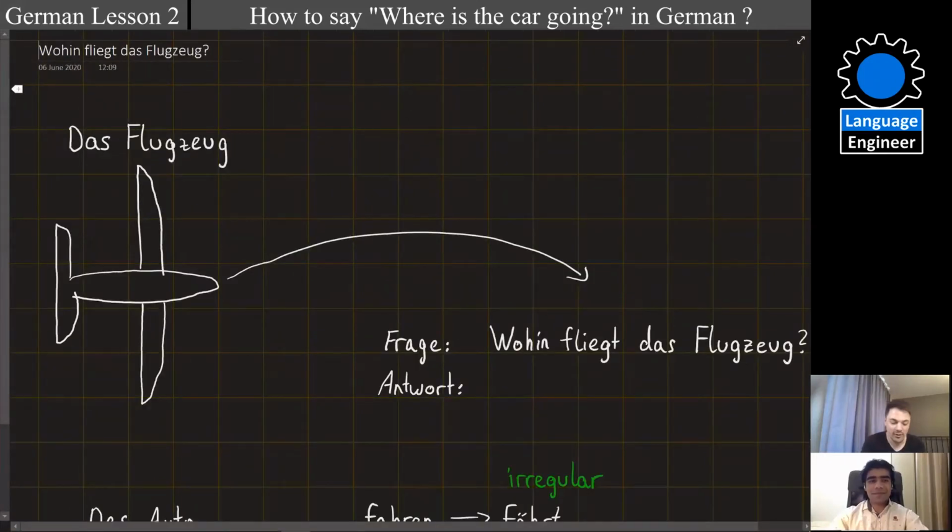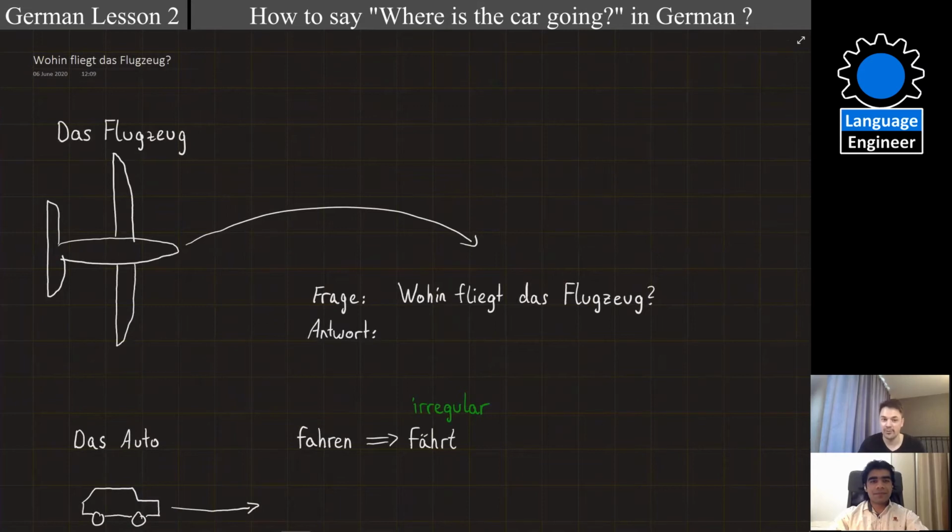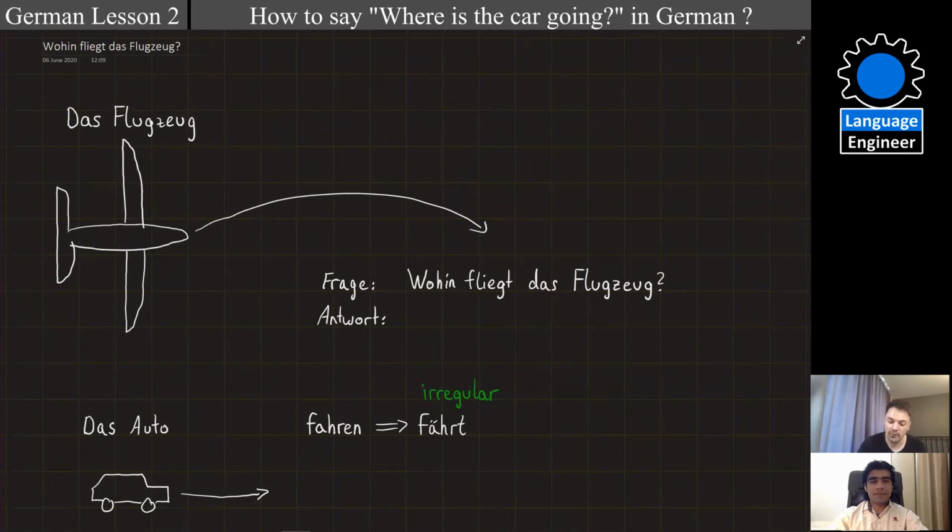Okay, so in the last part, we have learned the question woher, right? And in this part, we will learn wohin. And wohin means where to. So for example, we say the plane is flying to China. So we will ask the question, wohin fliegt das Flugzeug?